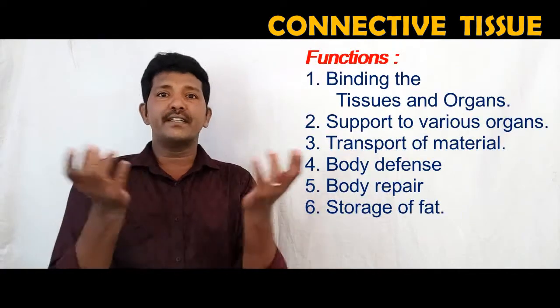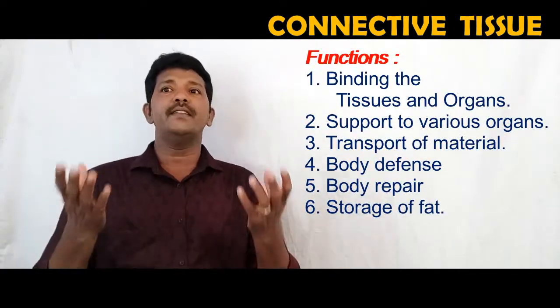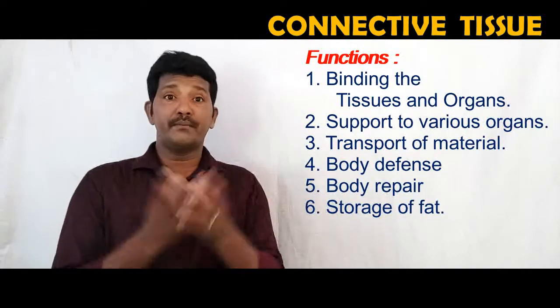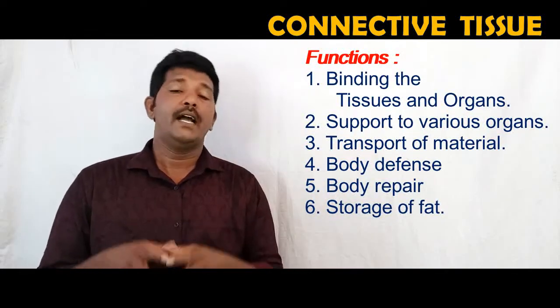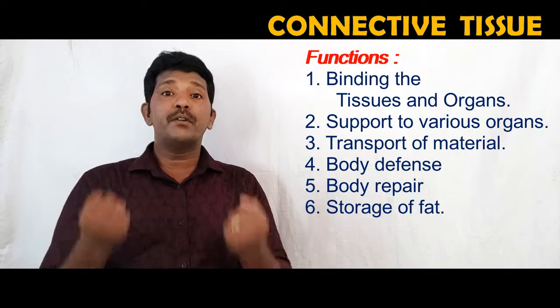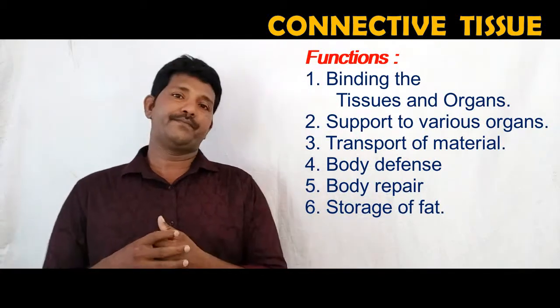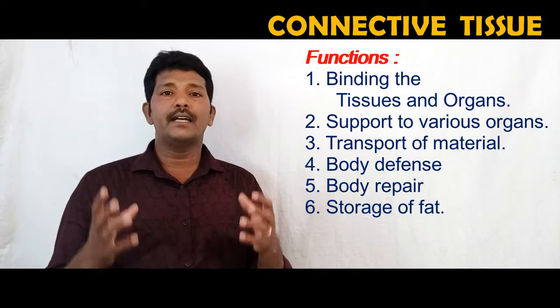As we know, connective tissue connects different parts of the body, different organs of the body. They help in binding one organ with another organ, and are also helpful for supporting the body organs.